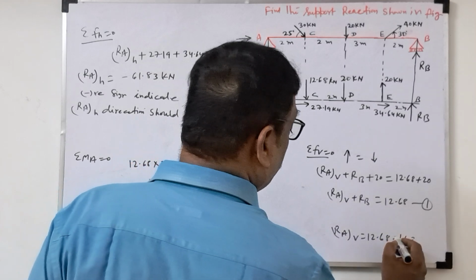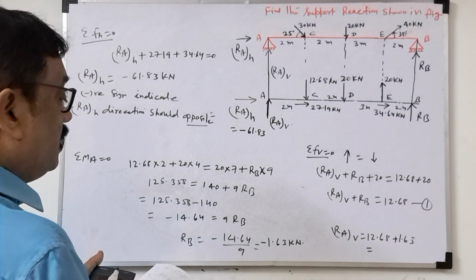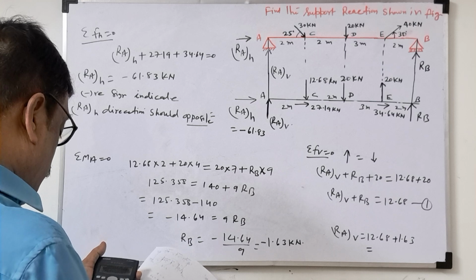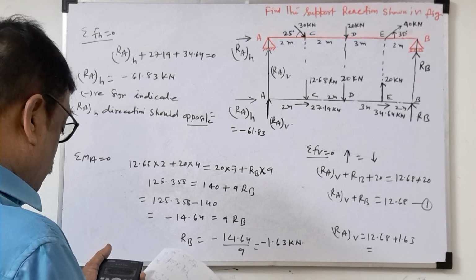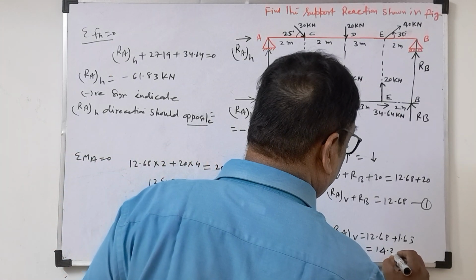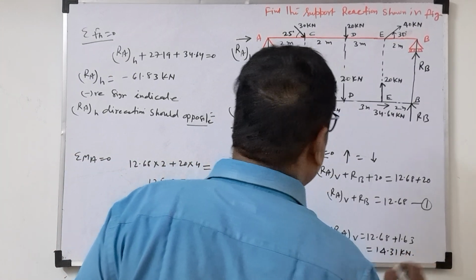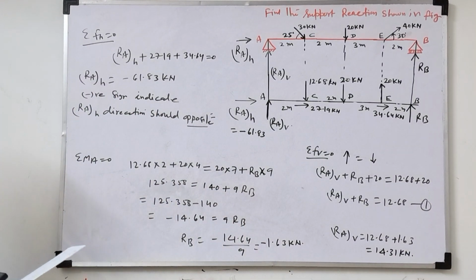So it will come plus. So 12.68 plus 1.63 is coming 14.31 kilonewton. So this way we can calculate RA and RB.